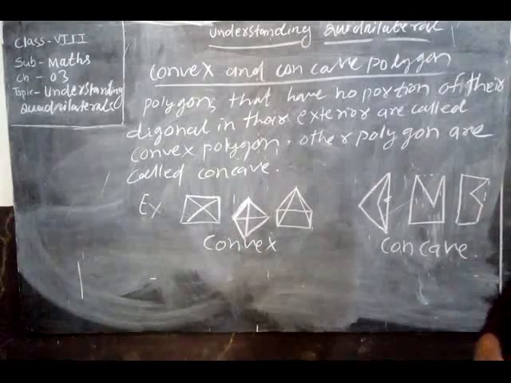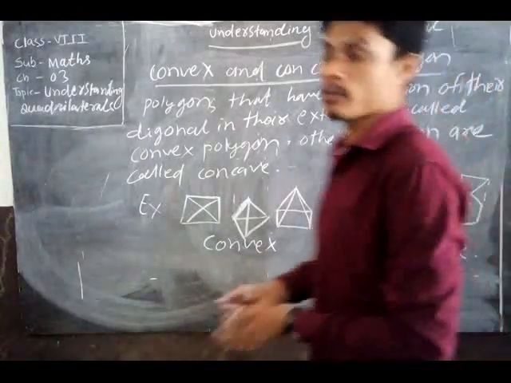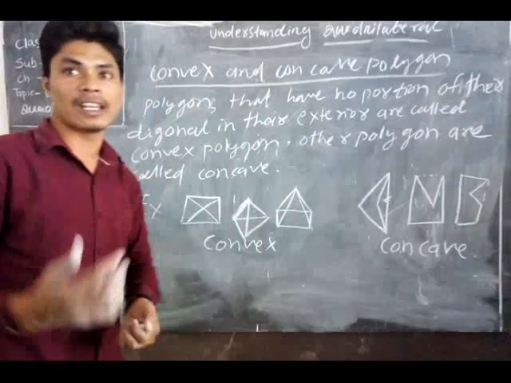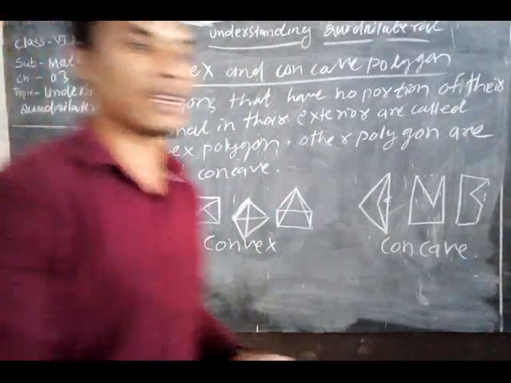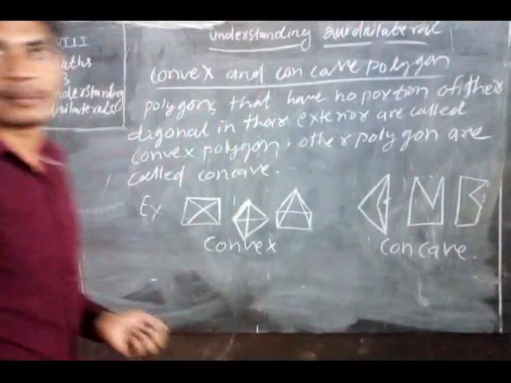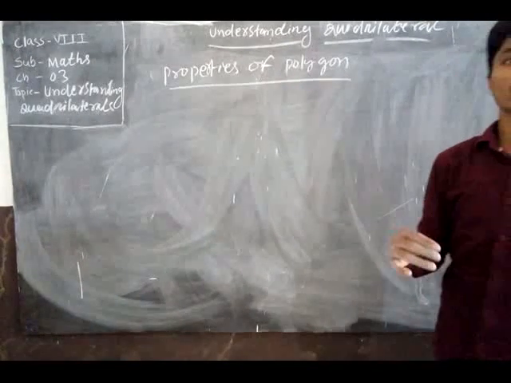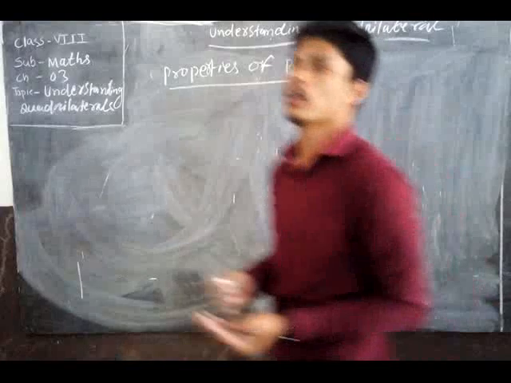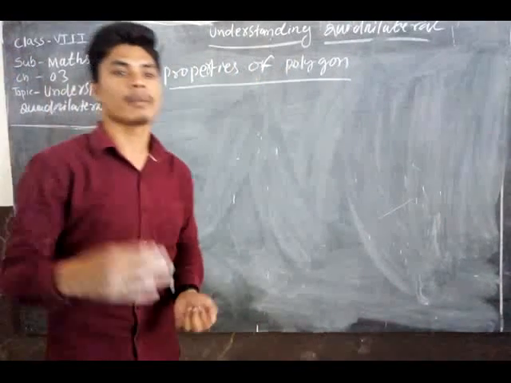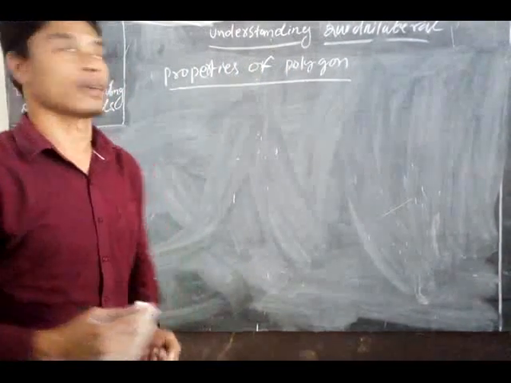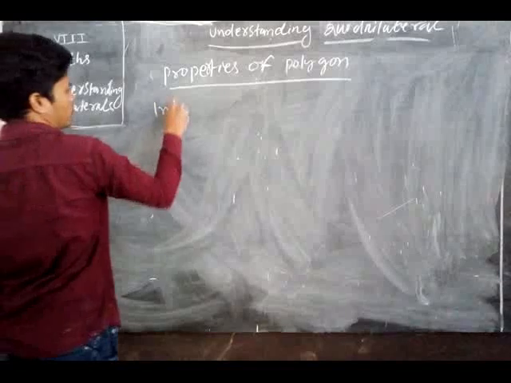Now we know about the properties of polygons. Already you know about the properties of polygons. The property means the sum of interior angles of a triangle is 180 degrees. Properties of polygons: polygons have three sides, three angles and four angles. First we learn the interior angle sum property.